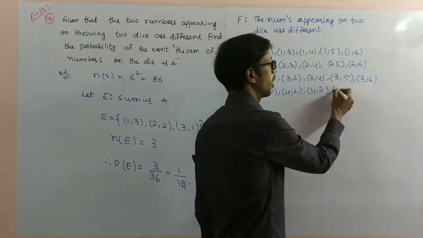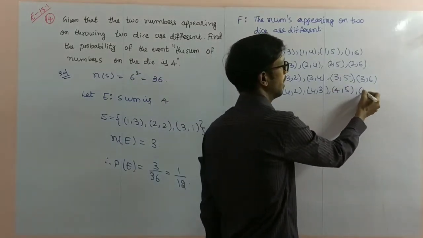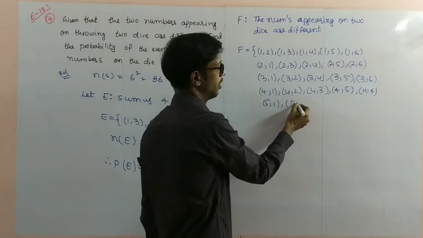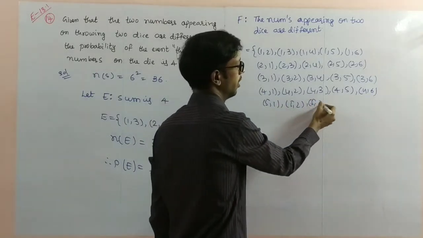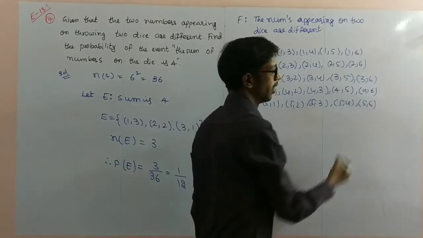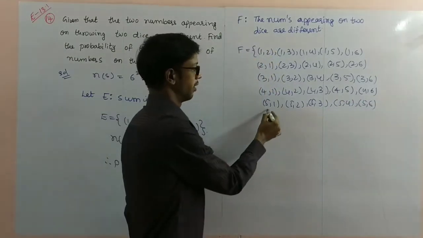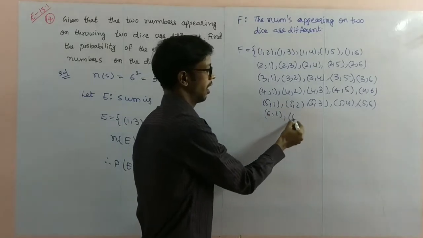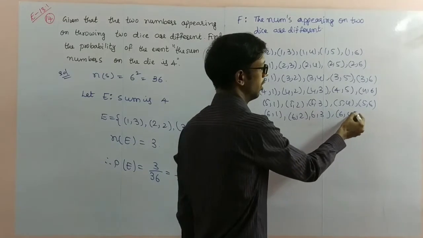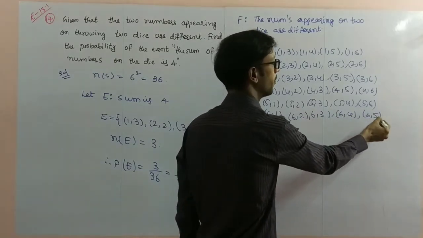Otherwise 4, 5; 4, 6; 5, 1; 5, 2; 5, 3; 5, 4; 5, 6, not 5, 5. Next, 6, 1; 6, 2; 6, 3; 6, 4; 6, 5.